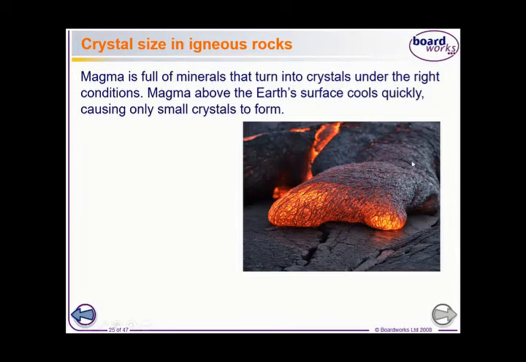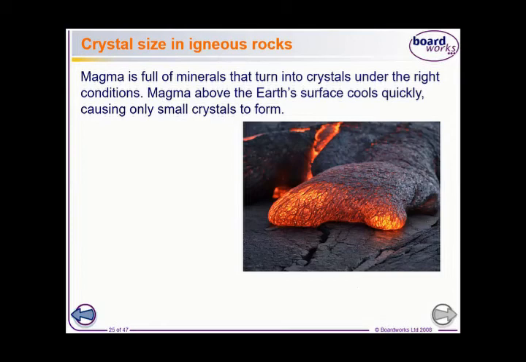If this lava cools, like now, you can see it starting to cool, it forms igneous rock. But which one, volcanic or plutonic? Plutonic is inside, volcanic is outside. Plutonic inside, from magma. Volcanic outside. Understood?